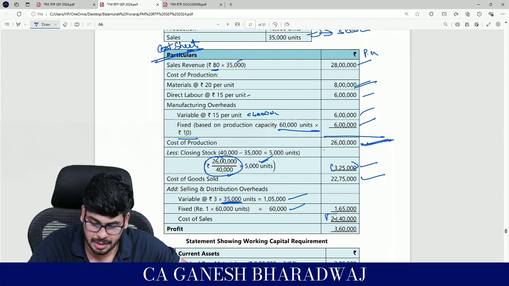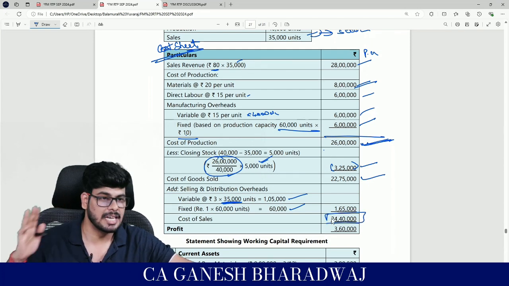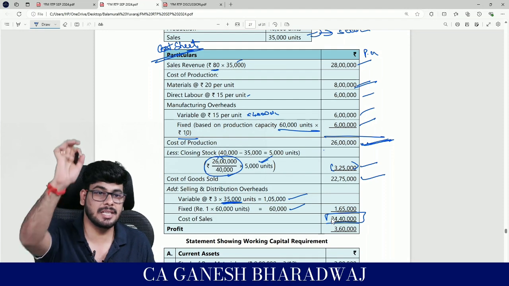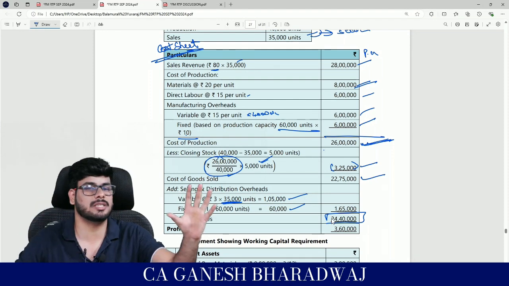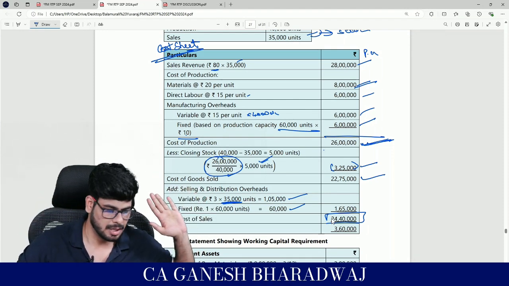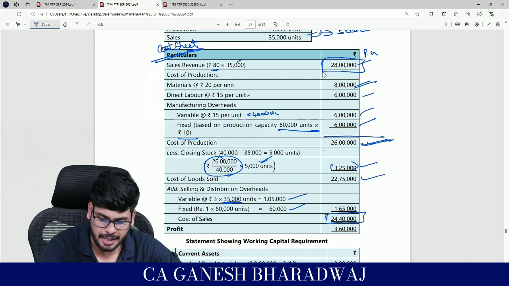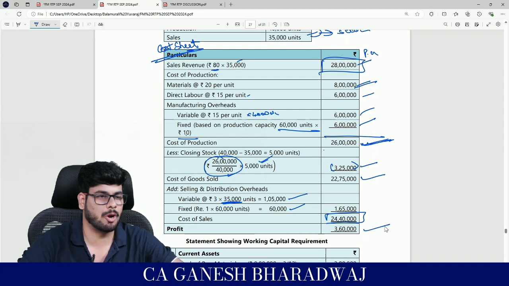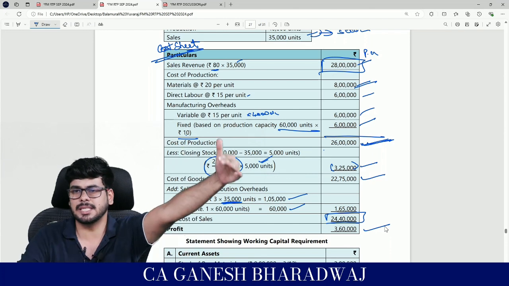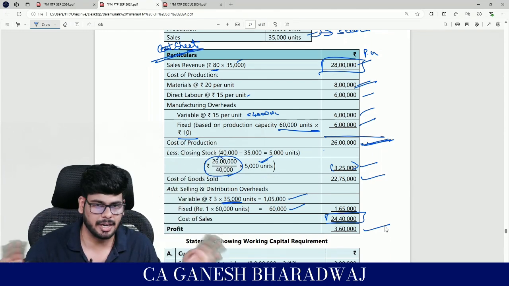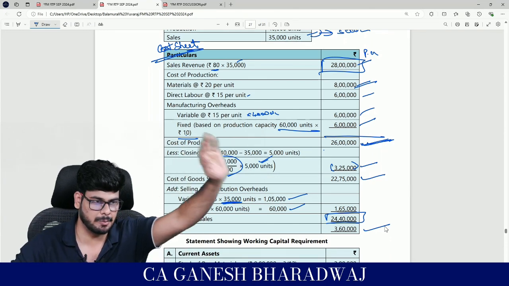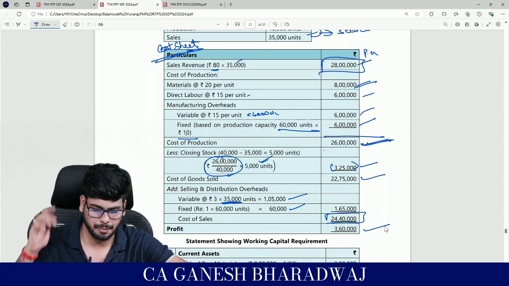So add it up. This is the total cost of sales in a year. For the sales I am making, this is the cost I am incurring. Are you clear with this? Yes. So now what's going to be my profit? 28 lakh minus 24.4 lakh. My profit is going to be 3.6 lakh. This statement you keep with you. We have not yet started what? Working capital. This statement we need. Why? As we proceed, you will be knowing, right?